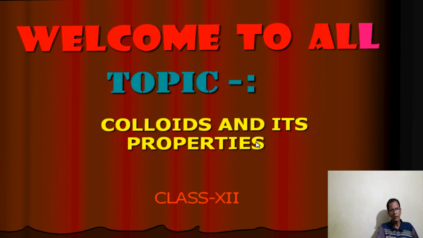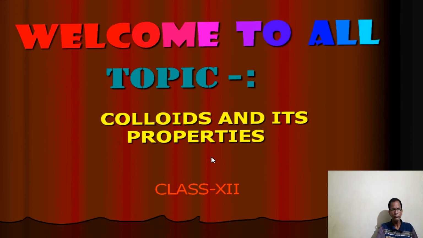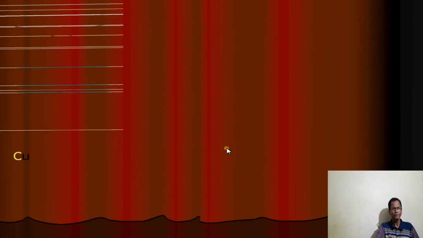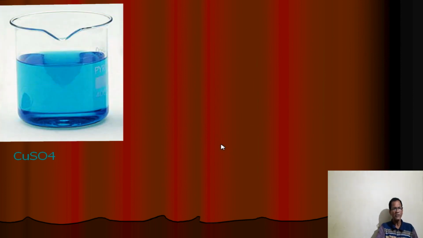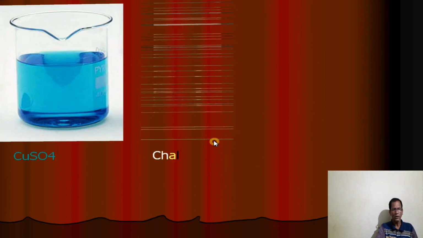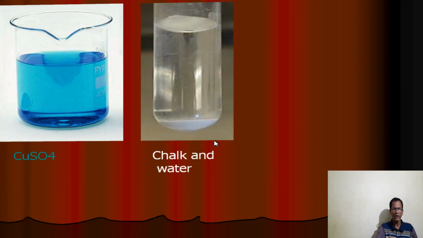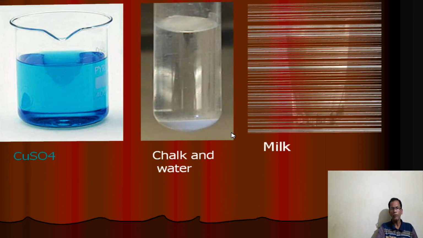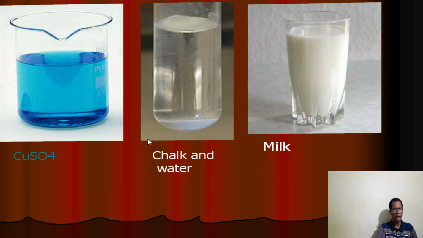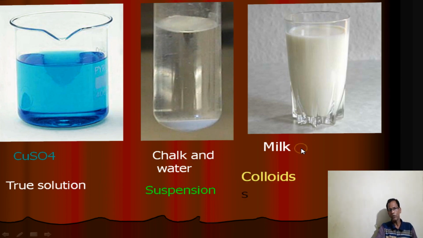Today's topic is colloids and its properties. This is copper sulfate solution. Second one is chalk and water solution. Third one is milk. First one, this copper sulfate solution, is a true solution, and second one, chalk and water, is a suspension, and third one, milk, is a colloid.